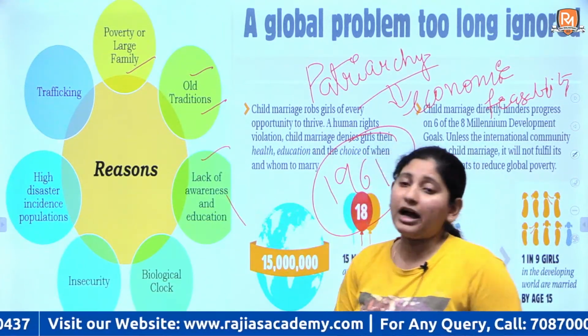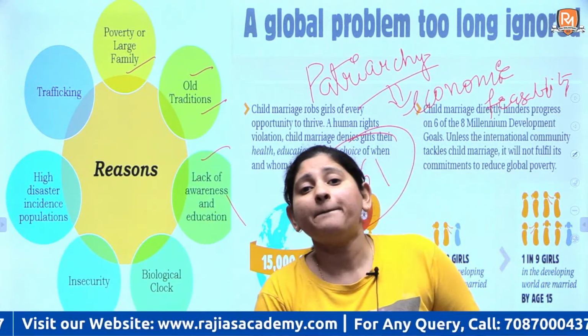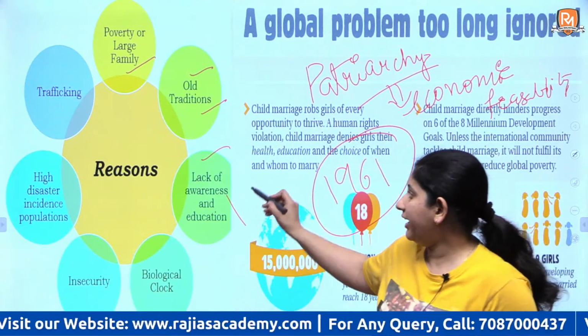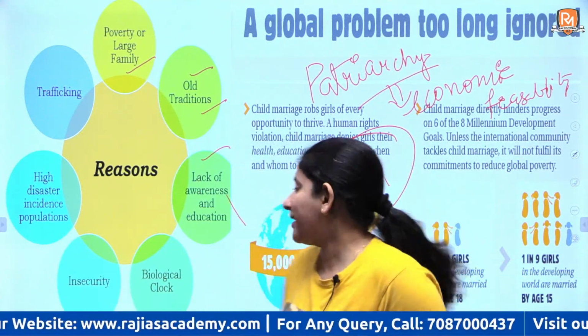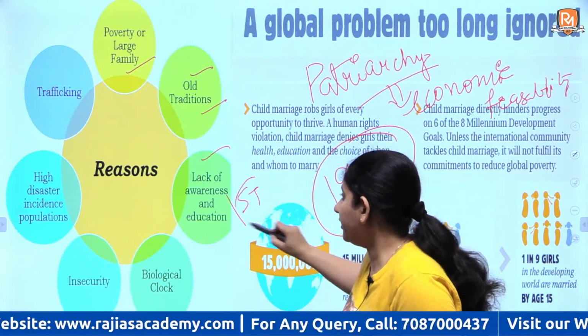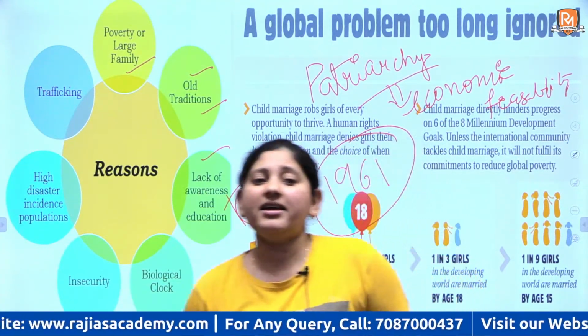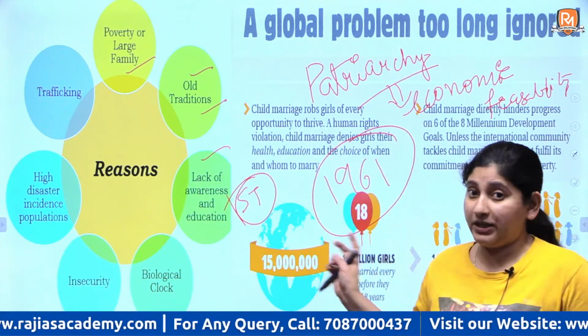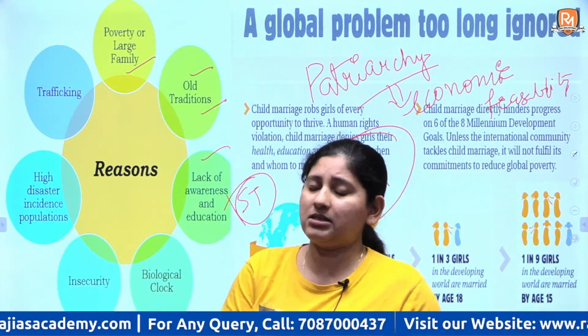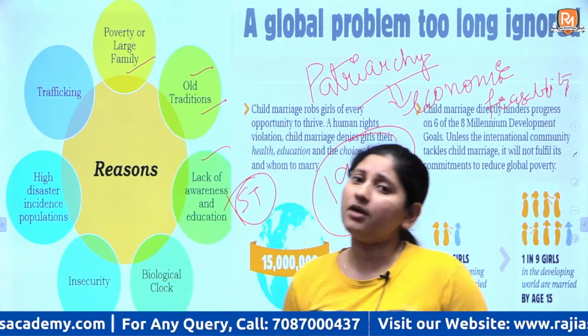Then there is a lack of awareness and education. People, particularly in secluded places, especially in tribal areas and tribal communities, lack awareness about the laws, that it is punishable. This comes as a natural course to them, right?